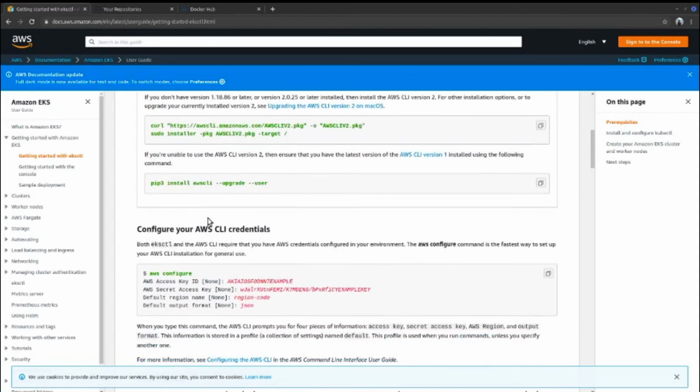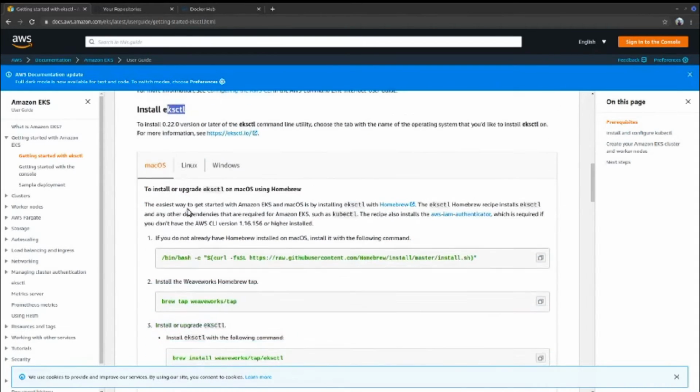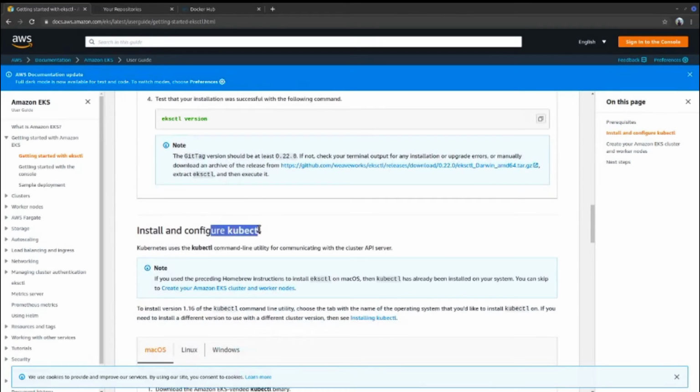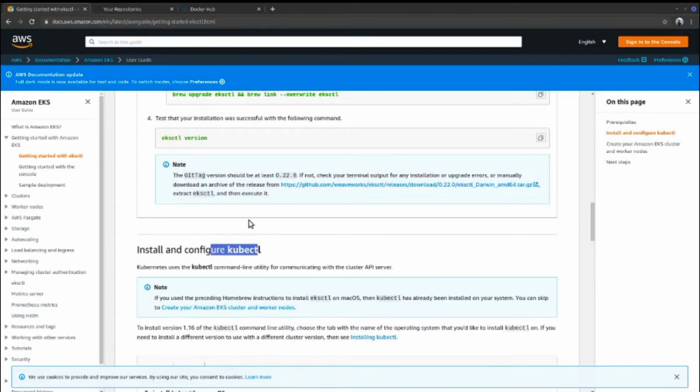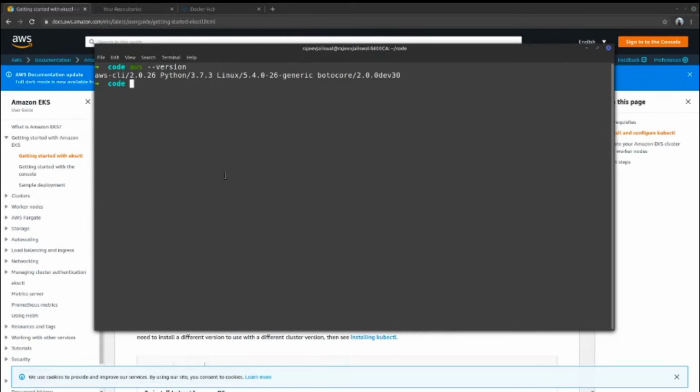Then go and deploy eksctl, and then it will ask you to deploy kubectl, right? Once this is done, you can test it. 0.22 is the latest one, and then kubectl.